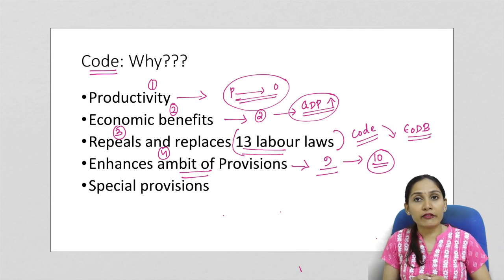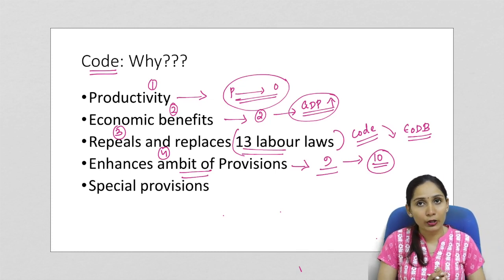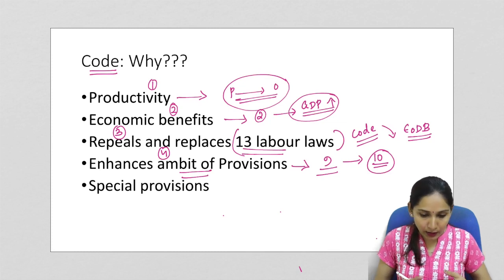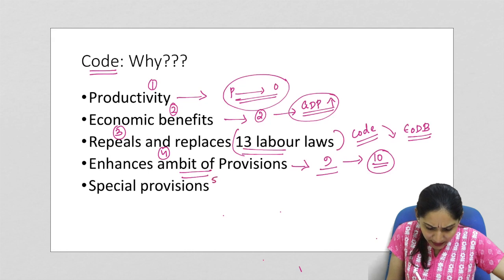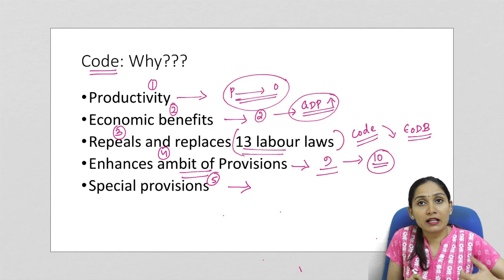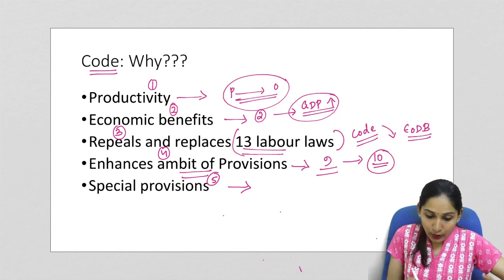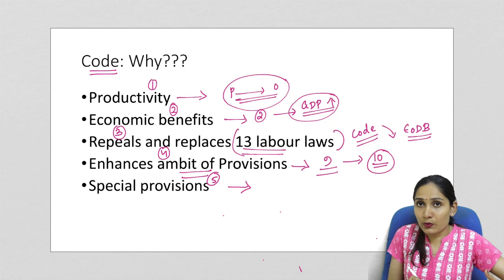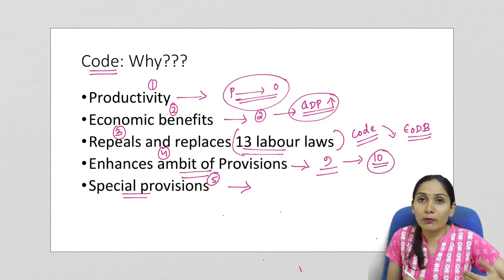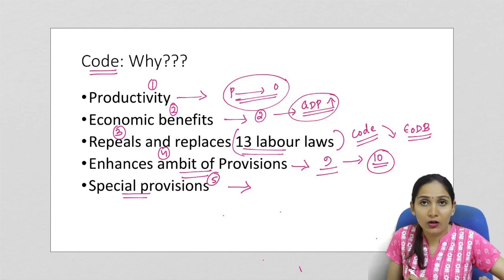So, any organization, if they have more than 10 employees, this code is automatically applicable. So the scope of the provision is extended to include more employees within the ambit of this particular code. And now, the fifth one is that it also has special provisions for certain types of establishments. For example, construction workers, mining workers, or anyone who is working in risky situations. For all of them, there are separate and special provisions which will provide them more attention from the government as well as from different stakeholders. So this is all about the bill.